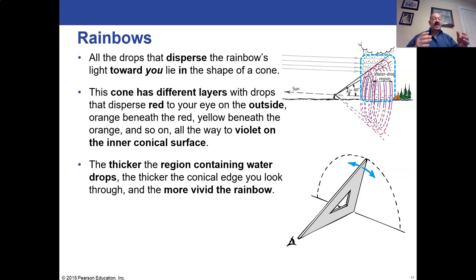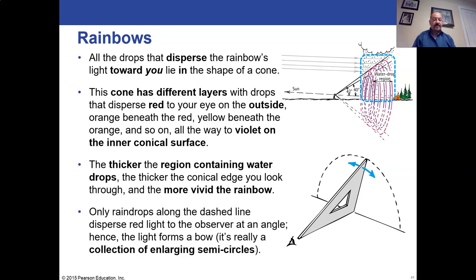If you see a really intense rainbow, it probably goes back really far. That cone probably extends quite a distance, and you're looking through the thickness of that cone. So in the bottom diagram here, you see that arc, but the arc is really a chunk of cone that you don't see the thickness of. So it's really a bunch of semicircles. If you're in a plane, it's a bunch of circles that get bigger and bigger as they go behind one another. But that's the way you view it, as a rainbow, a single rainbow, but it's really not.